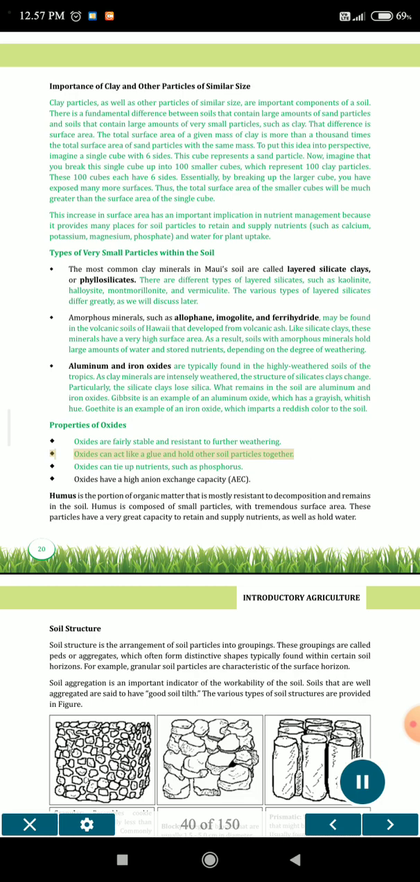Oxides can act like a glue and hold other soil particles together. Oxides can tie up nutrients, such as phosphorus. Oxides have a high anion exchange capacity, AEC.